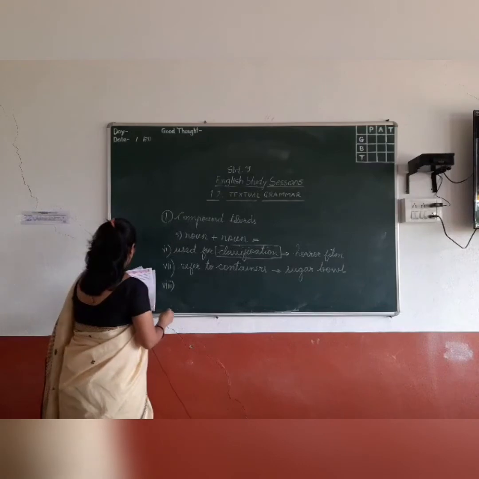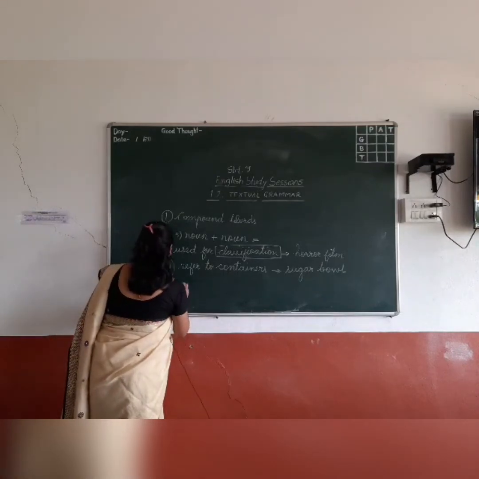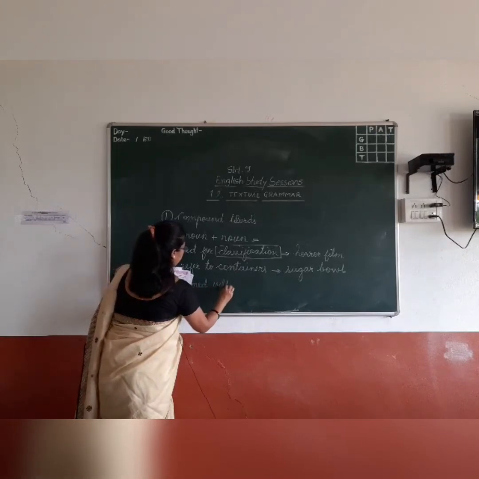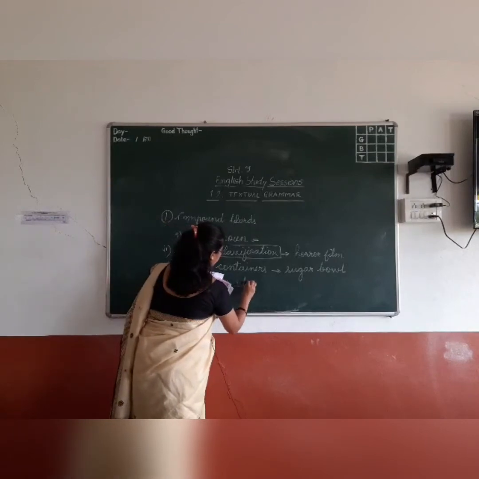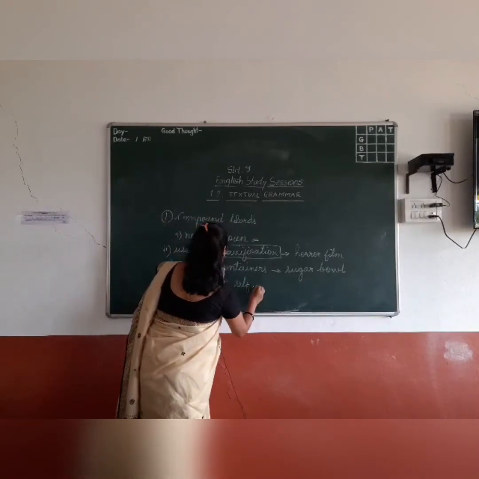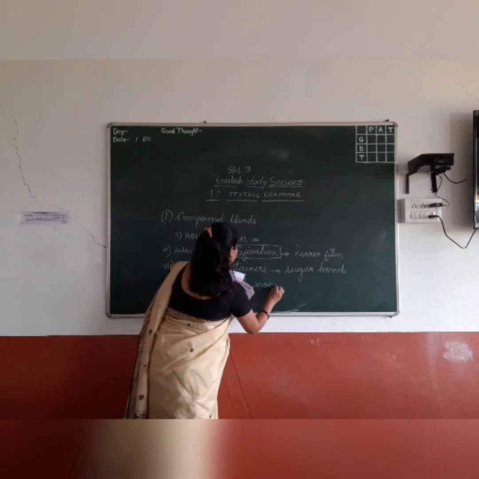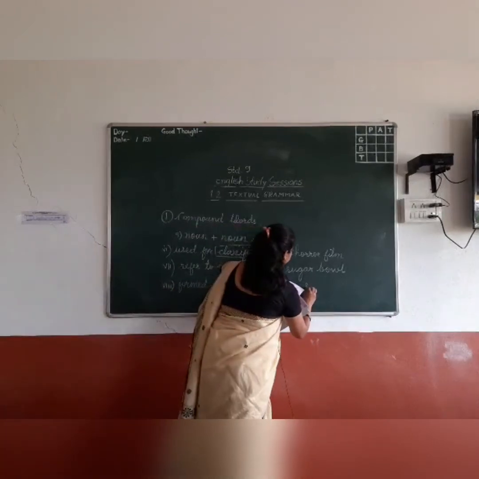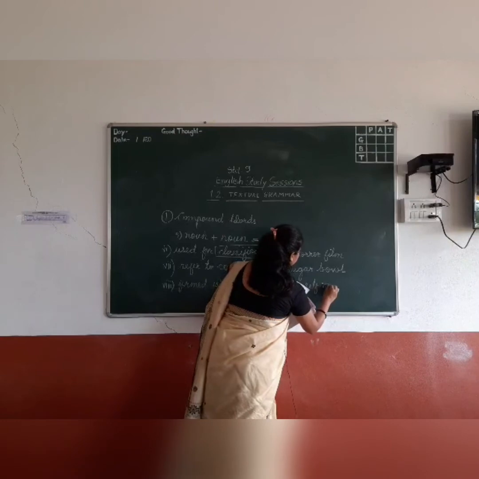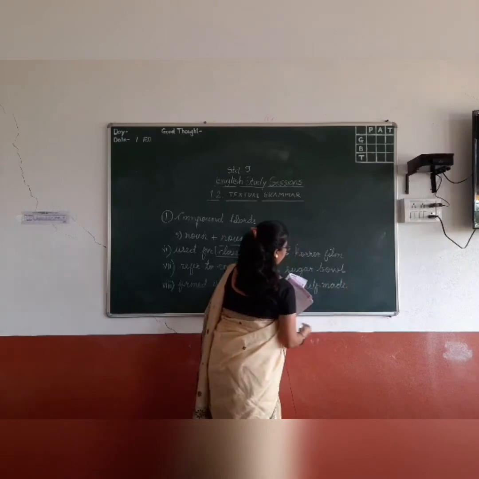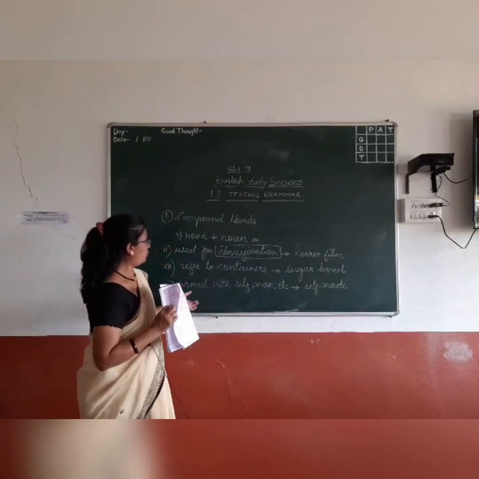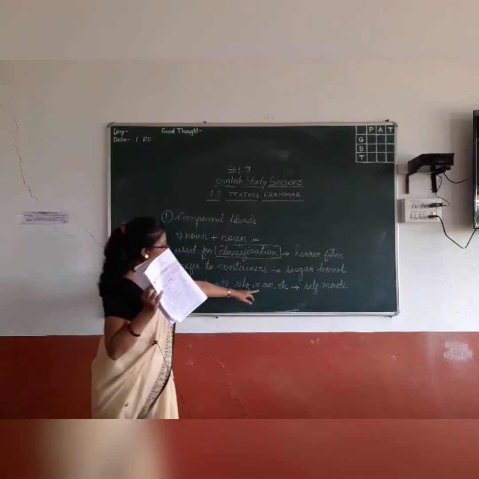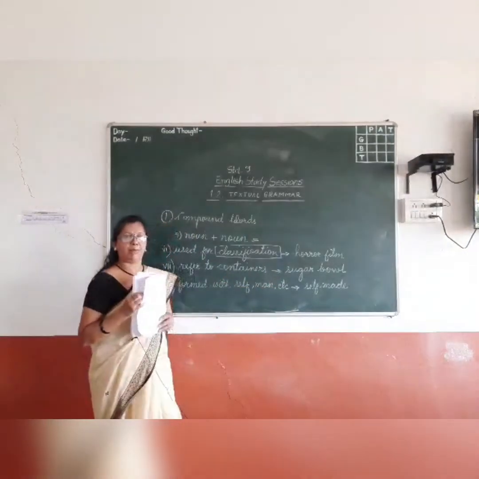And the last type is formed with self or man, etc. One example is self-made, a hyphenated compound word. Many words are there in this category, and using these words we can make compound words.